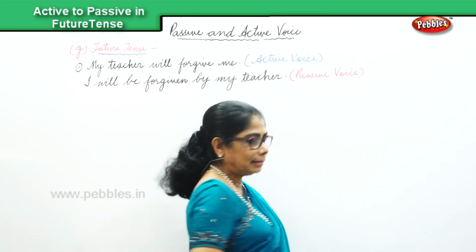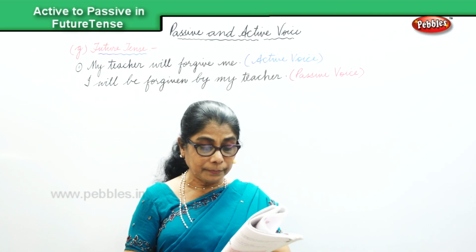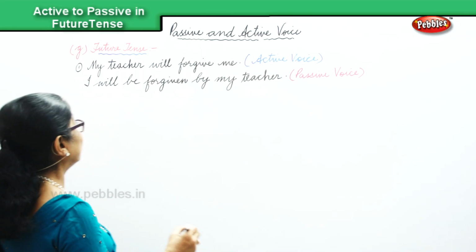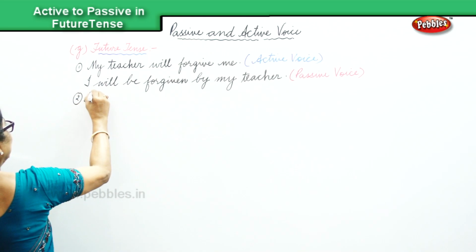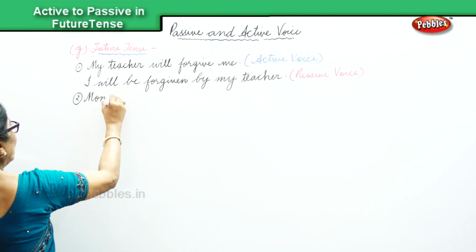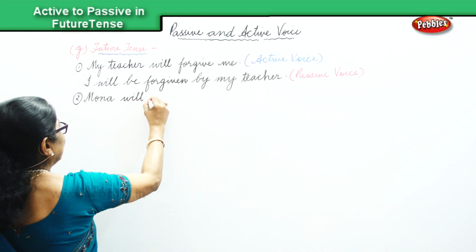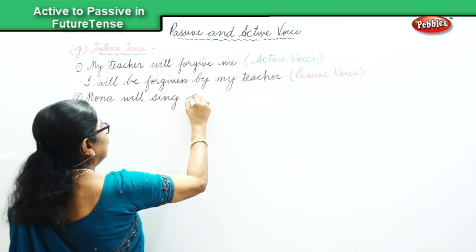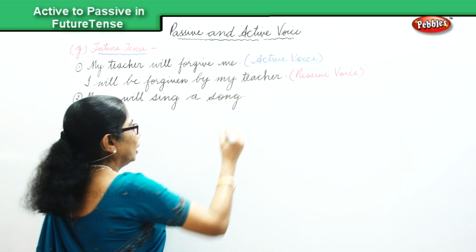Okay, now let's take another sentence. The sentence I have here is, Mona will sing a song.